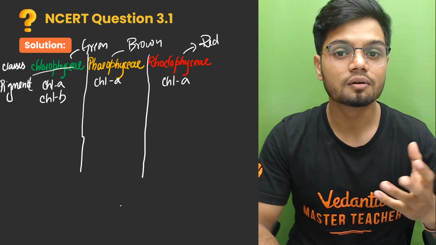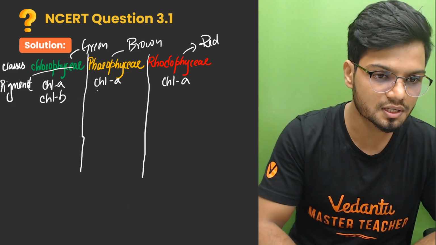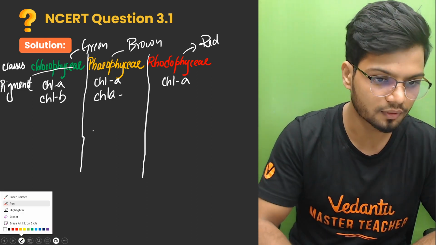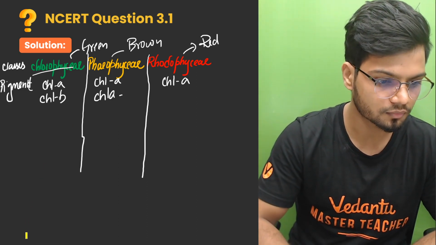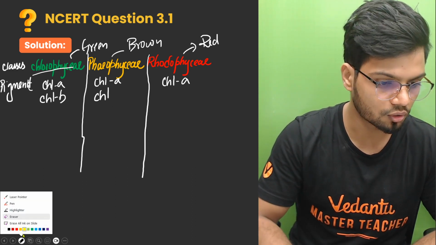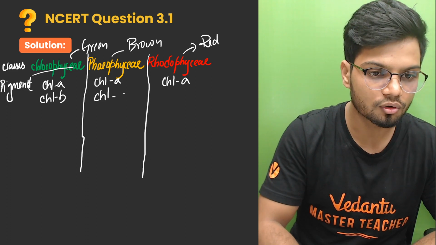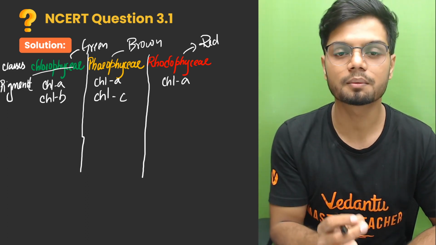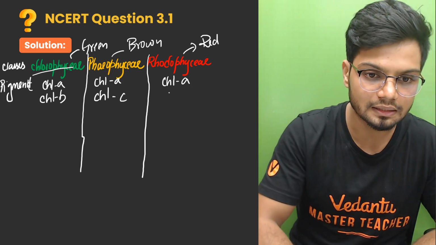In Phaeophyceae, the distinct pigment is chlorophyll c. And in Rhodophyceae, the distinguishing pigment is chlorophyll d.